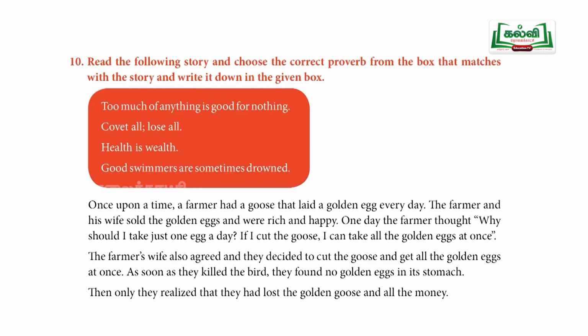The next one is, read the following story and choose the correct proverb from the box, match it with the story and write it down in the given boxes. This is also like the previous exercise, because we have seen that a sentence is given, and by reading the sentence you have to choose the correct proverb. The same thing here, they have given a story. You have to read the story once or twice, understand the meaning, and at last you have to choose the correct option from the given box. Very good, students. We have completed worksheet 21.